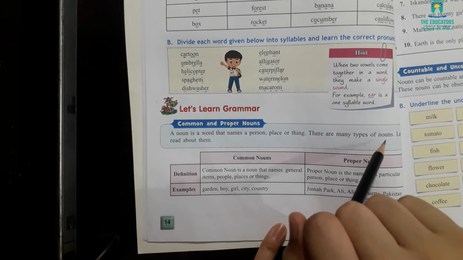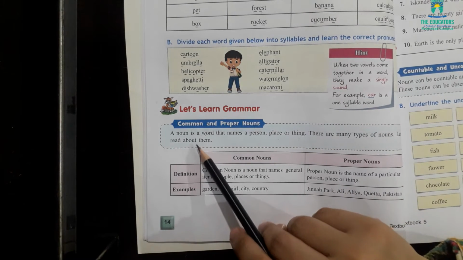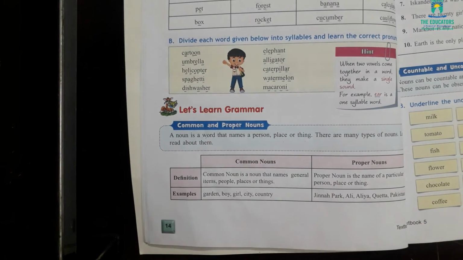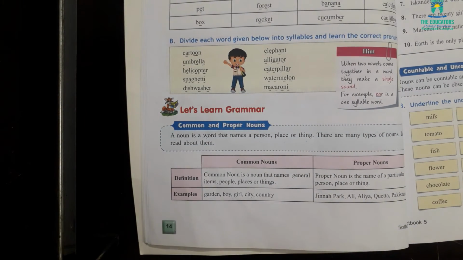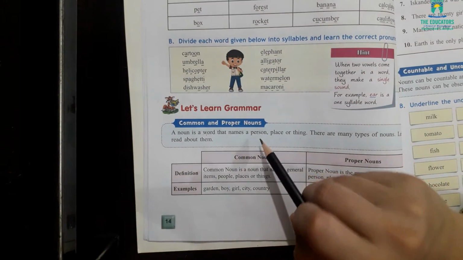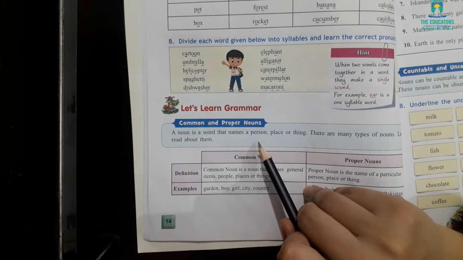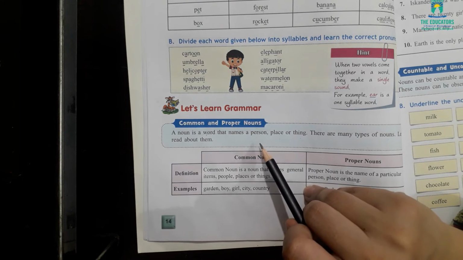There are many types of noun. Let's read about them. Noun is a name of a person, place, animal or thing. For a person we can say girl, boy, man, woman, old lady, young boy.